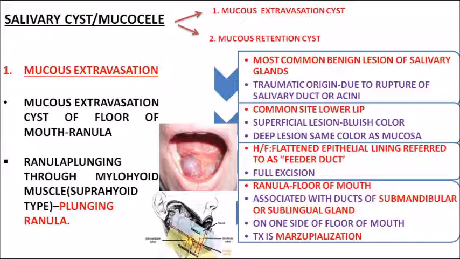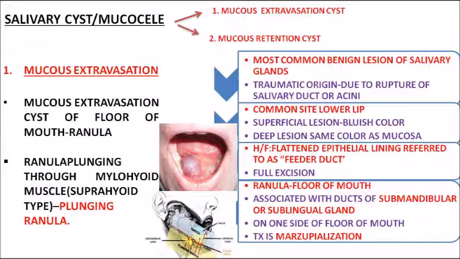Now the second picture is showing you the same ranula which is plunging through the mylohyoid muscle. It is penetrating deep through the mylohyoid muscle, and that is why it is called a plunging ranula. When it plunges or penetrates deep into the mylohyoid muscle, that is mainly above the hyoid bone, that is the suprahyoid type, it is called a plunging ranula. Clear?